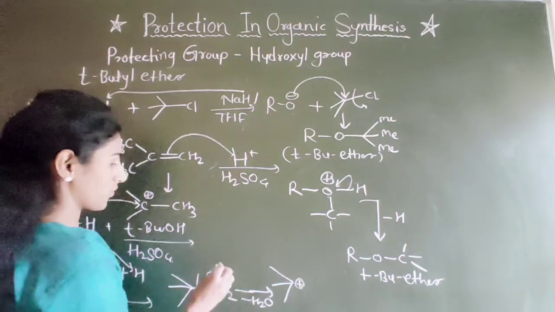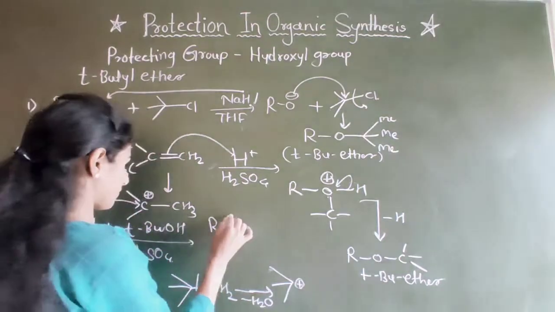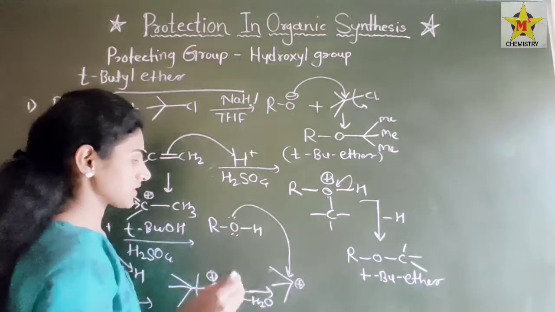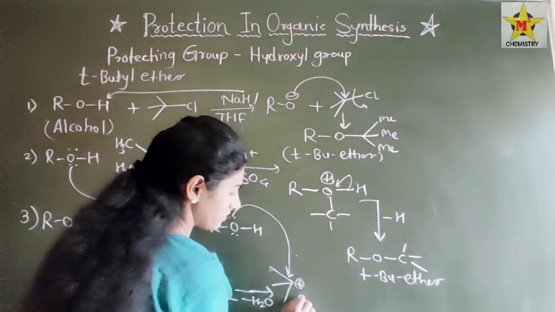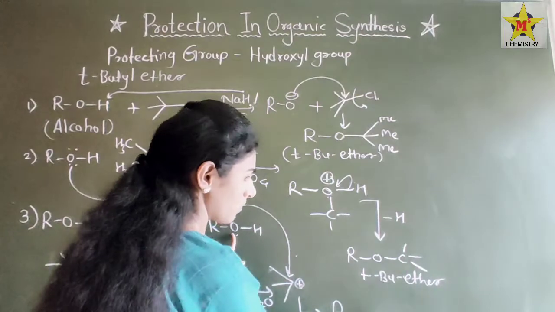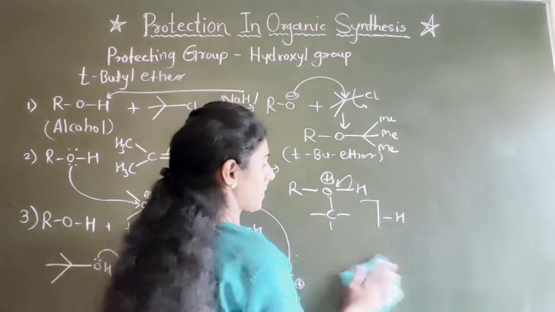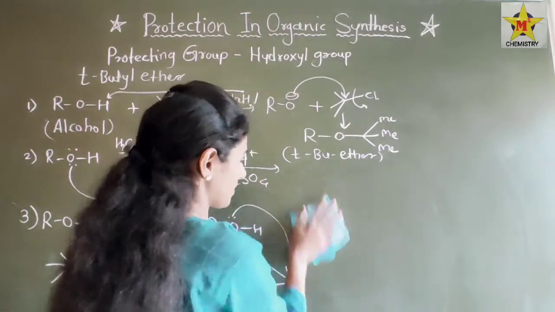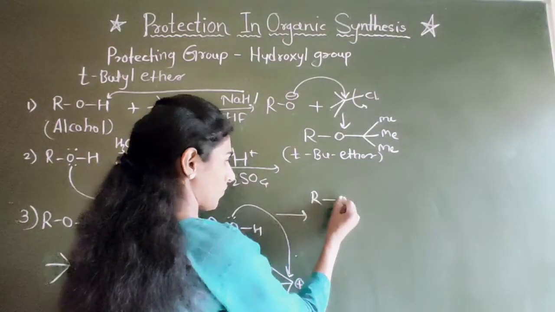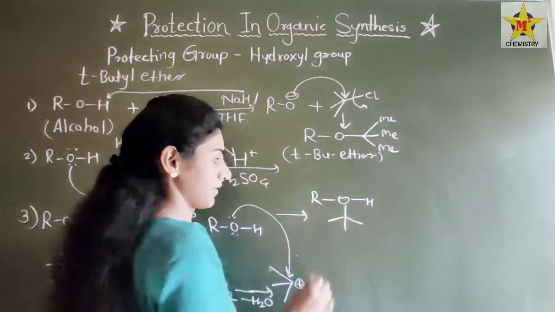forming a carbocation, and the ROH will attack this carbocation and form RO. Here is the formation of ROH and this group again.